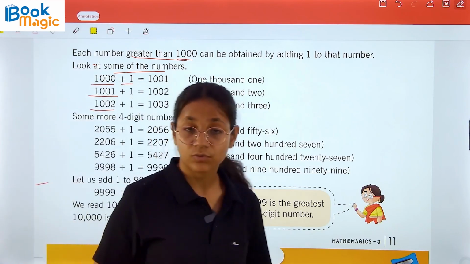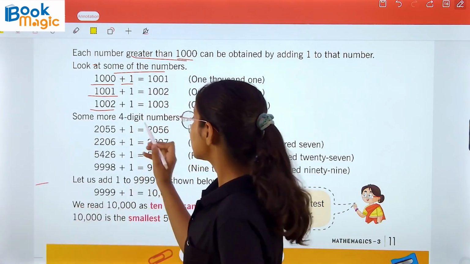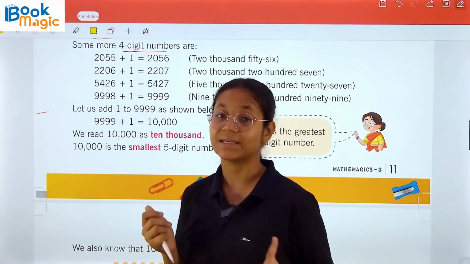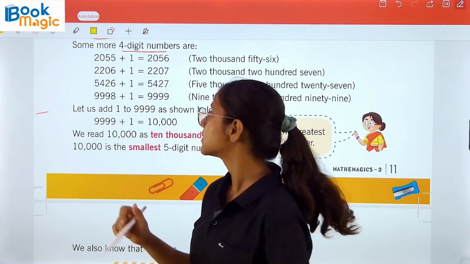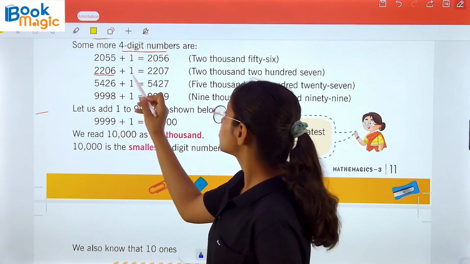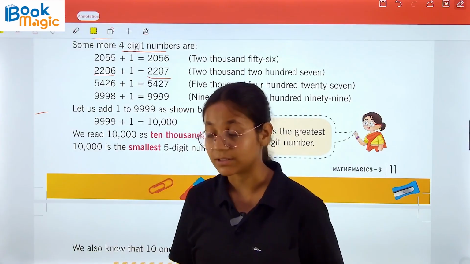For example, 1004, 1005. Some more 4-digit numbers are 2055 plus 1, that gives us 2056. In a similar manner, 2206 plus 1 gives us 2207.